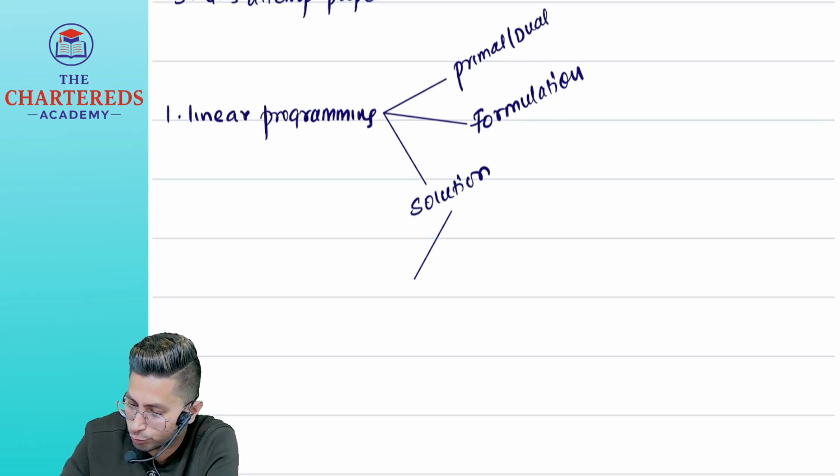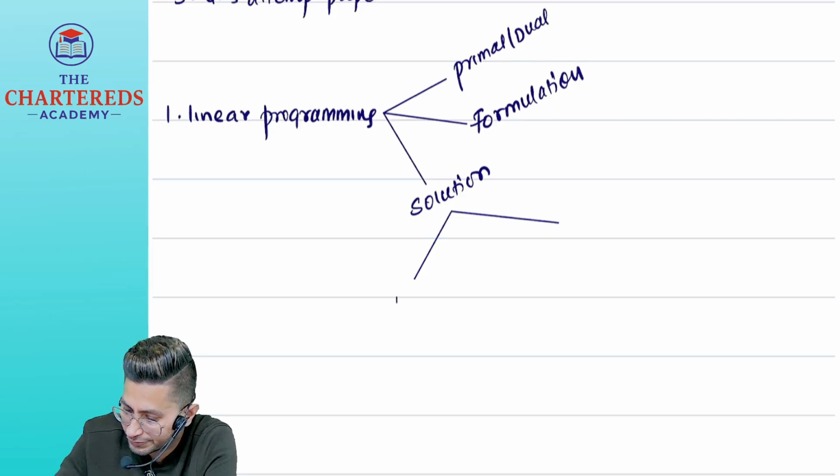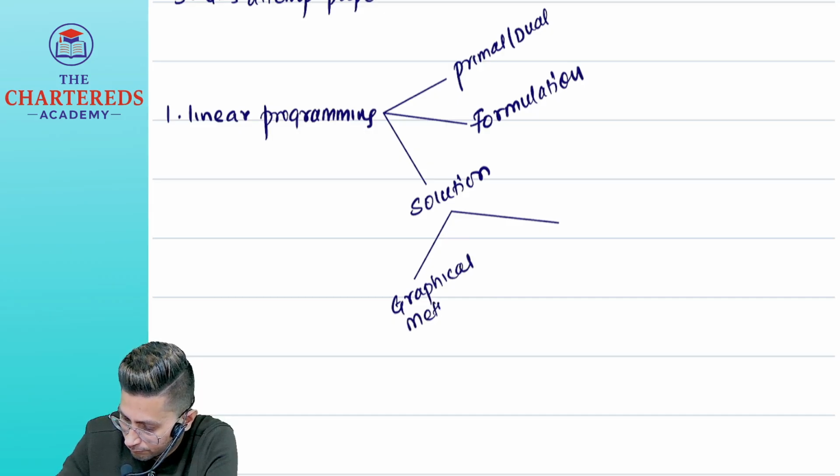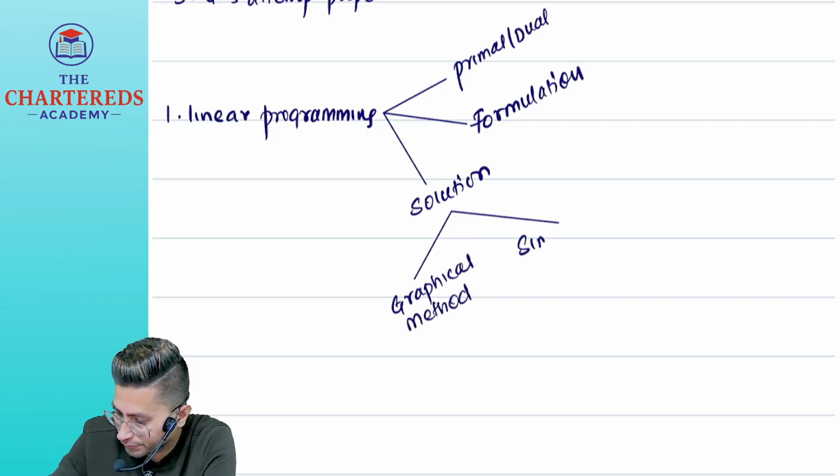Inter level mein examples are given. In solution we have two types. One is graphical method and second one is simplex method.